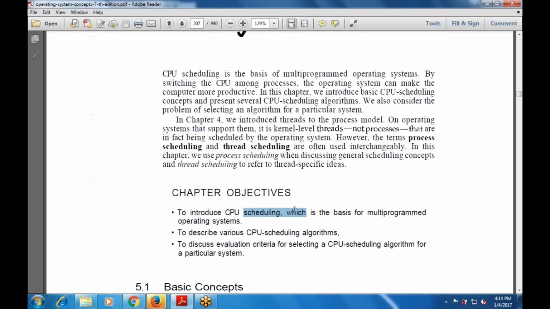So the objectives are to introduce CPU scheduling, which is a basis for multi-program operating systems, to describe various CPU scheduling algorithms, and to discuss the evaluation criteria for selecting a CPU scheduling algorithm for a particular system.